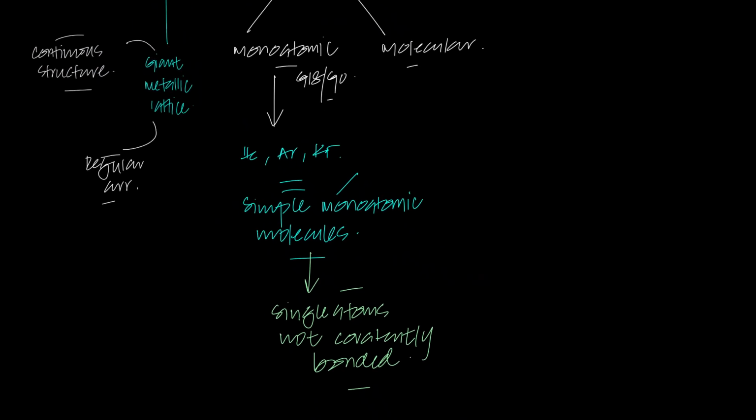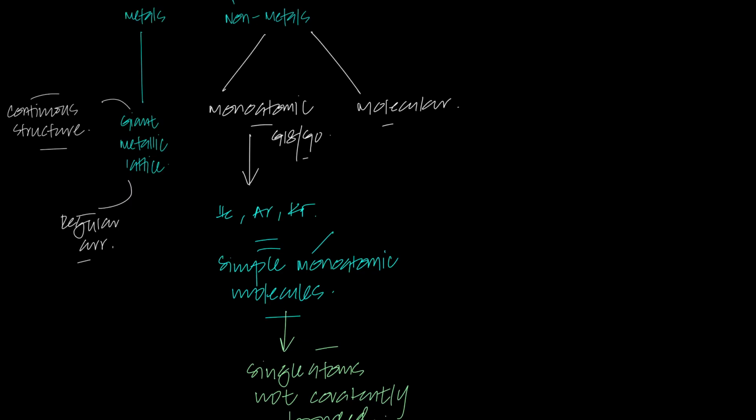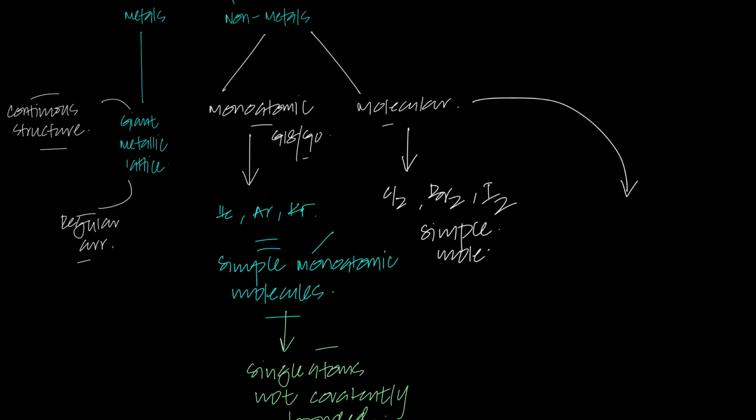Now let's talk about the molecular nonmetals. Which molecular nonmetals do I have? We have chlorine, bromine, iodine; they are all molecular structures. They are also simple molecular structures, simple molecules. But realize the difference between these two is that group 18, which are noble gases, are simple monoatomic molecules, and these molecular structures are simple molecules, and they do have